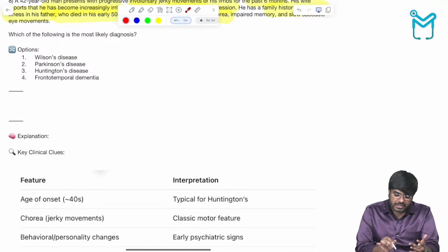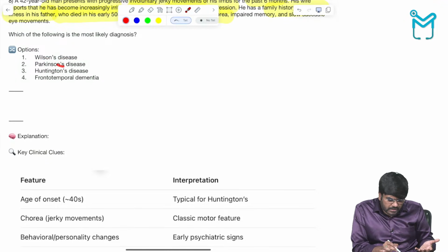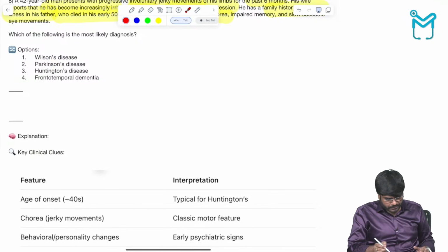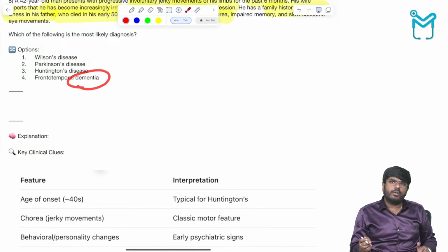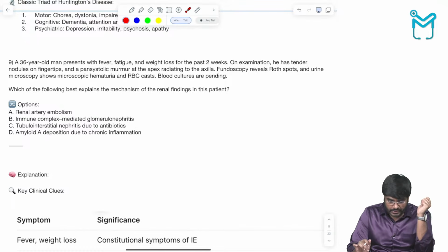What kind of tremors? Resting tremors are going to be seen where it's a problem with the movement. See, here there is no movement. In Parkinson's there is no movement. In Huntington's there is too much involuntary movement. Okay, dementia means, you already know, it's loss of memory. So yes, Huntington disease is very important for your exam.